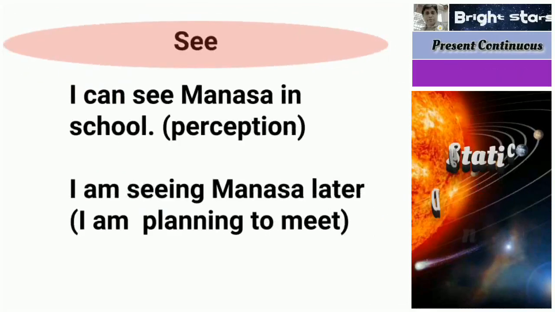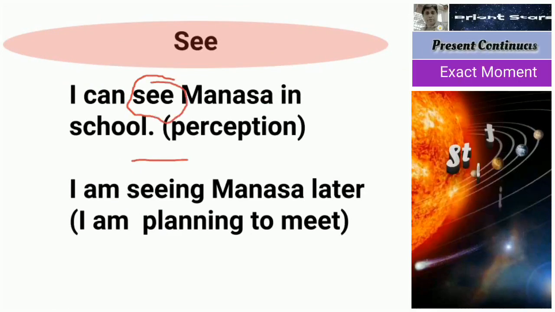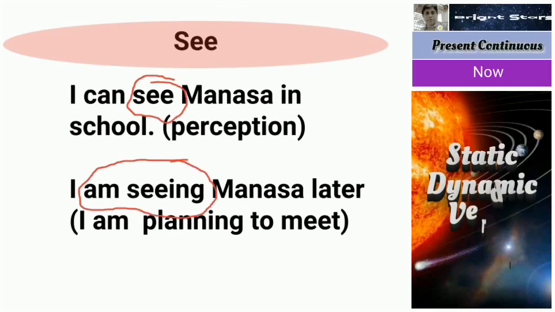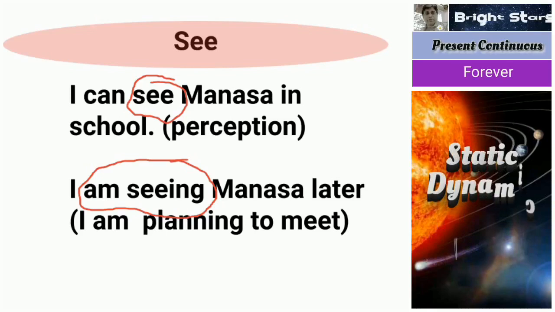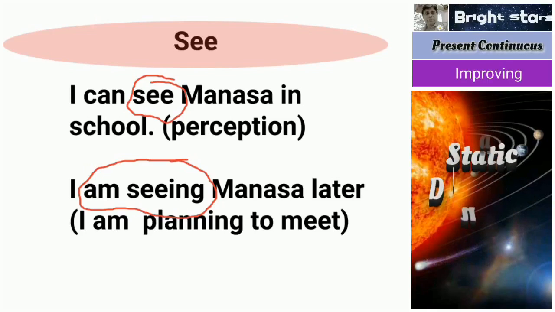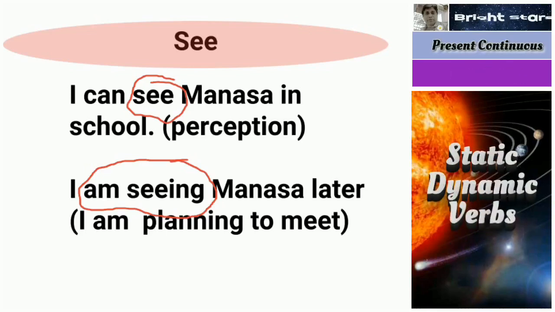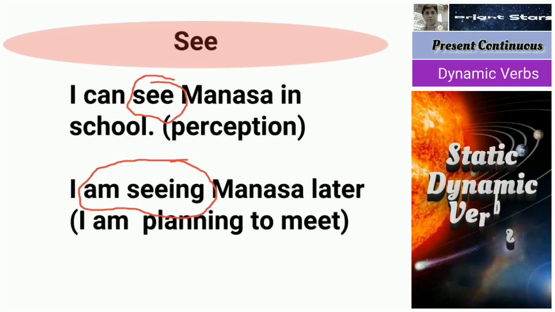So here, I can see Manasa in school. I can see, here see is static. I am seeing Manasa later. That means I am planning to meet. The two different meanings. In the first, static, in the second one, dynamic. I can see Manasa in school means perception, because daily I can see her. But I am seeing Manasa later means after the class I am going to meet her. So this difference you should understand.